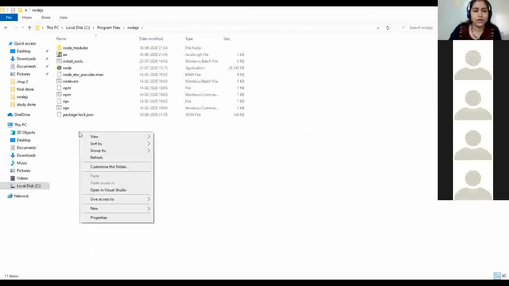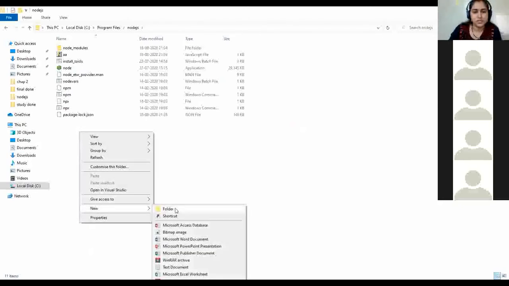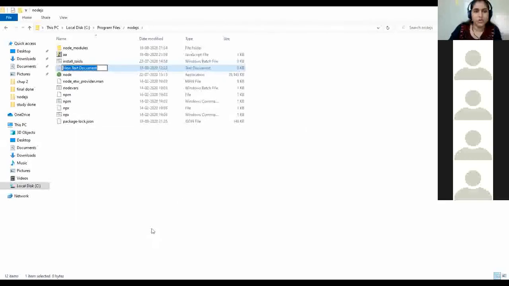I simply right click here and create one text document, suppose. I give it the name mynode, suppose. This is the text document, so I have to open it. I'll open my document again.